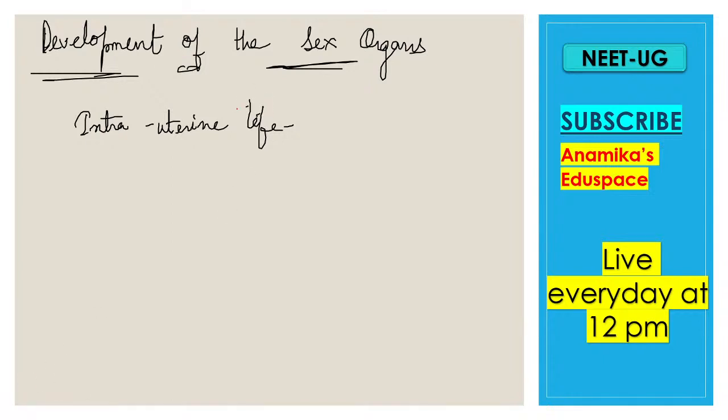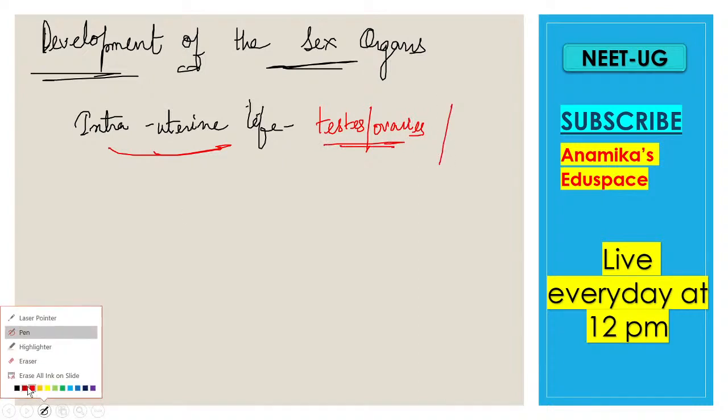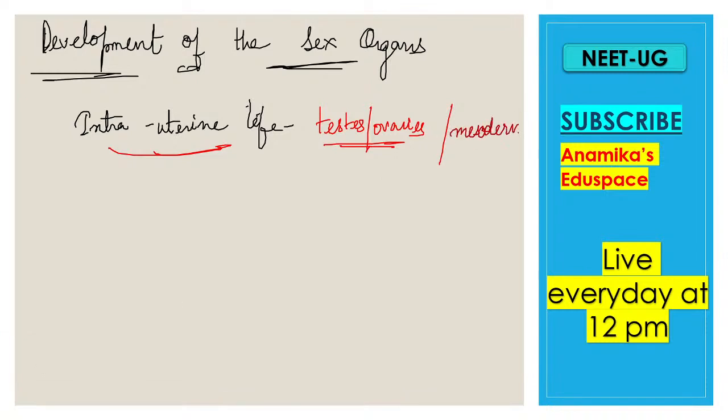So write in your note that during intrauterine life, the testes and the ovaries are also developing inside the mother's womb. And they are derived from the mesoderm; testes and ovary both are of mesodermal origin.